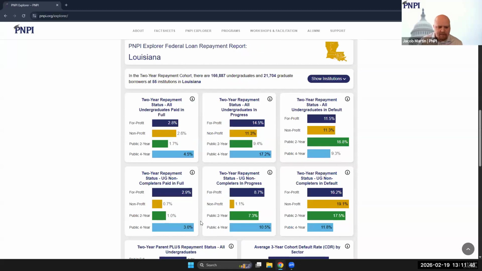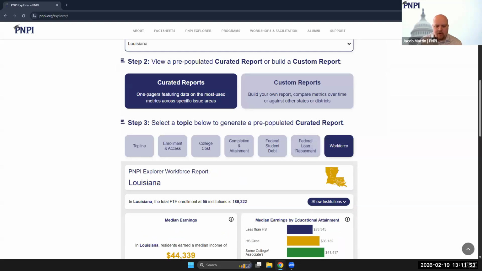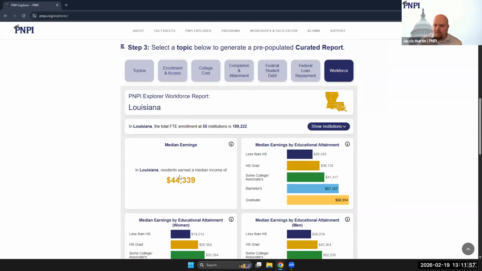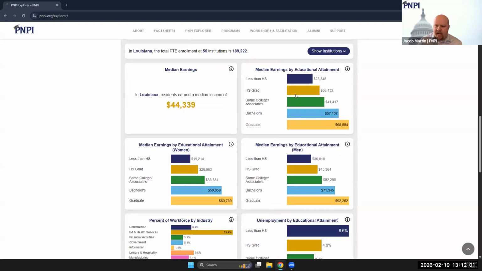Now, our final type of curated report, and our newest, is the workforce report. So the workforce report is going to show you median earnings for your geography overall, as well as disaggregated by educational attainment and by educational attainment and gender.